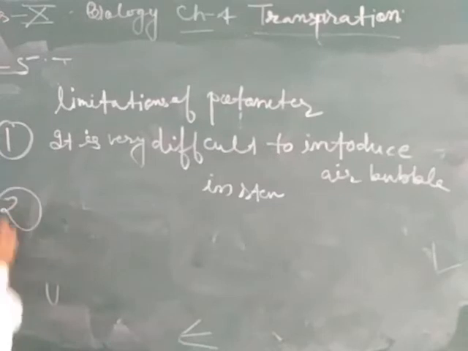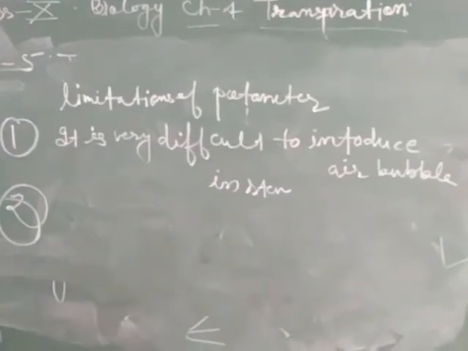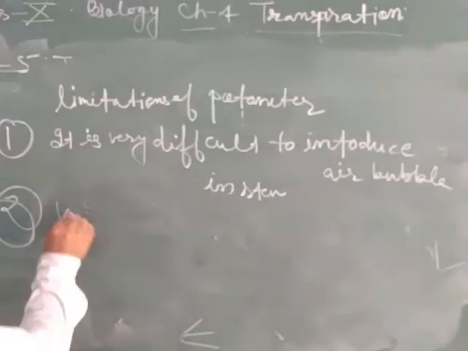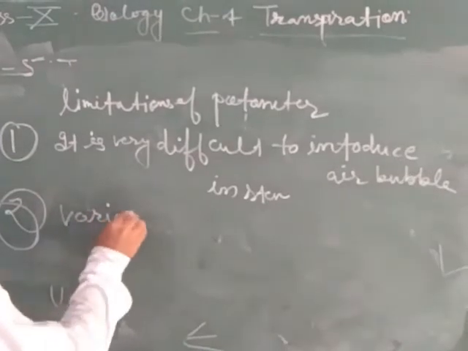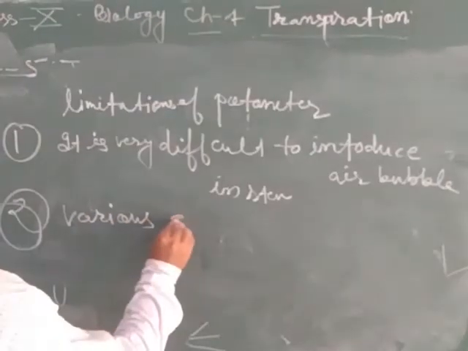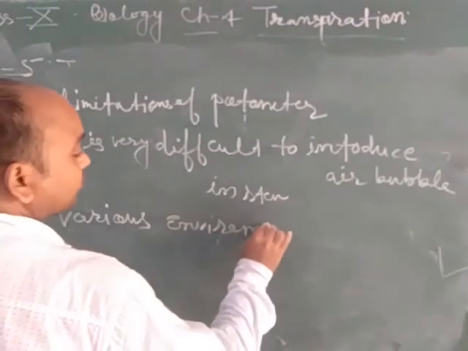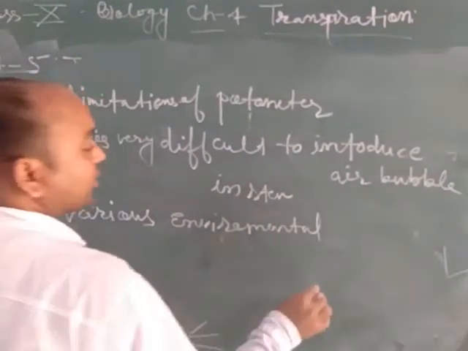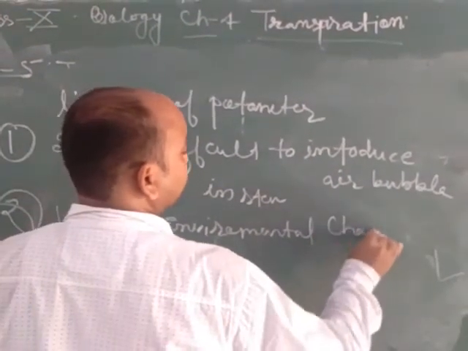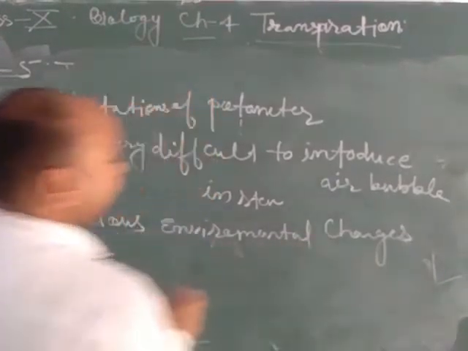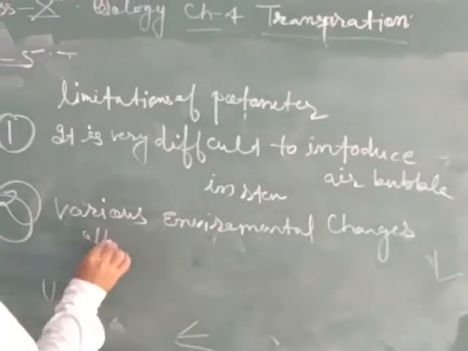Now the second limitation is that various environmental changes affect it.